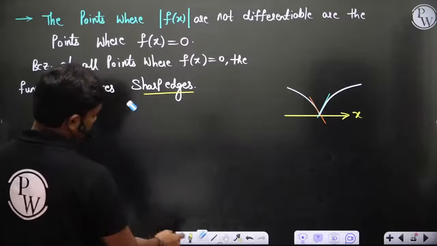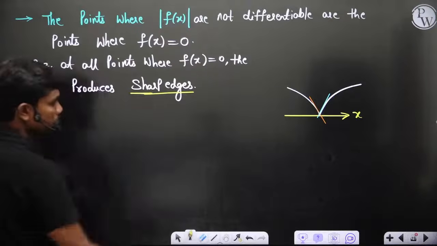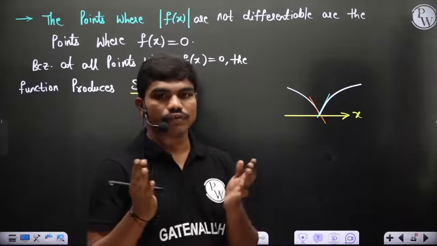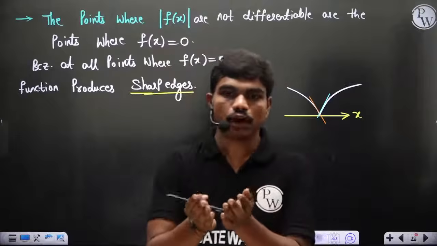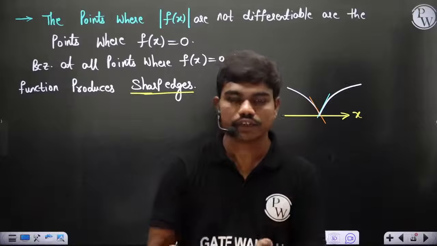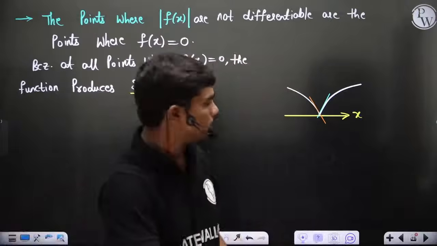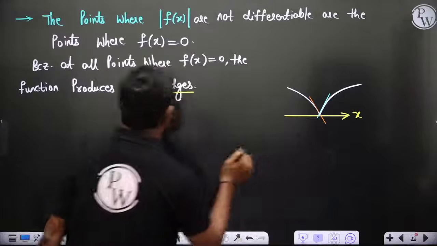Clear? So this is a very important thing. Like you see mod x, for example. You take this function mod x, then f of x is equal to x. So the point where f of x equal to 0 is nothing but x equal to 0. So at x equal to 0, mod x is not differentiable. Clear? So for example, I would like to write a few functions.